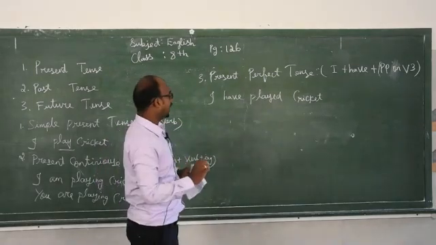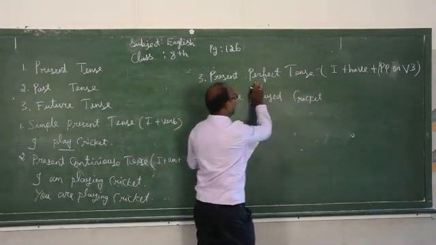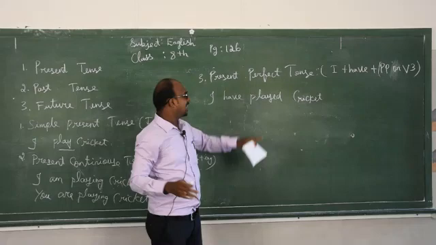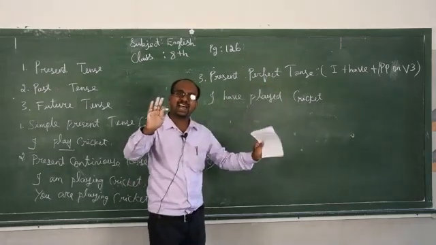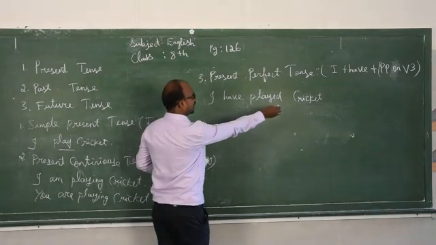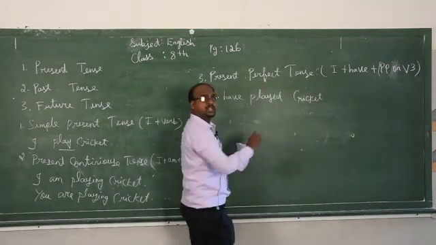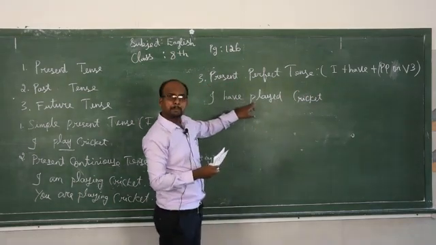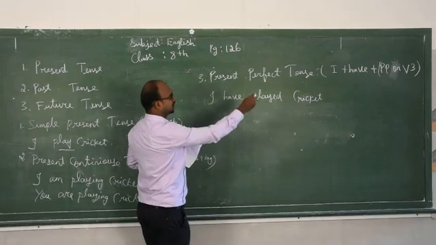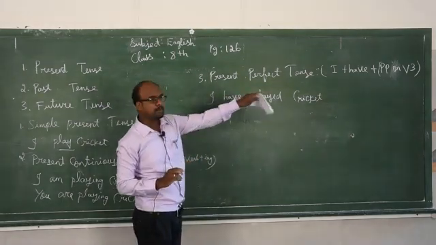Okay, so here I is given, have. Perfect means you have to put have in present. In past, have will be changed into had. That is a slight difference. So I have played cricket: I plus have plus past participle. Play, played, played, then cricket, the remaining sentence. So this is the present perfect tense: have plus past participle.